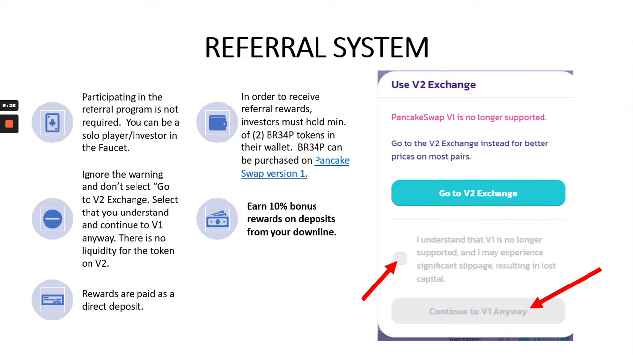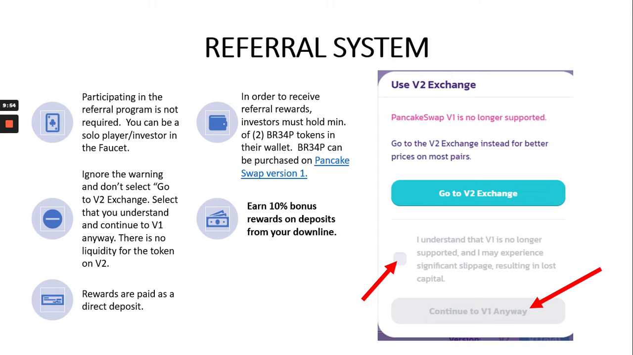More about the referral system. Participating in the referral program is not required. You can also be a solo player and investor in the Drip Faucet. In order to receive referral rewards, investors must hold a minimum of 2 BREEP tokens in their wallet, and BREEP can be purchased on PancakeSwap version 1. You can earn a 10% reward on deposits from your downline.